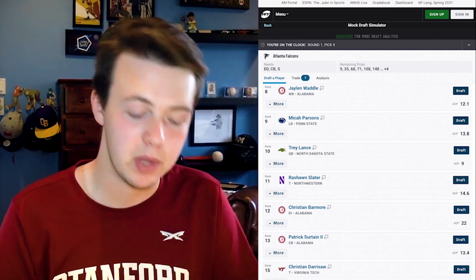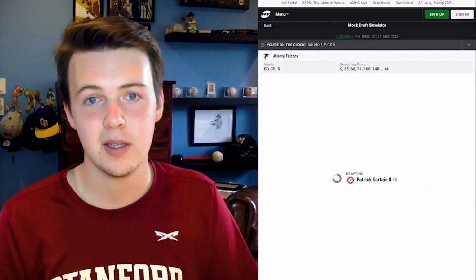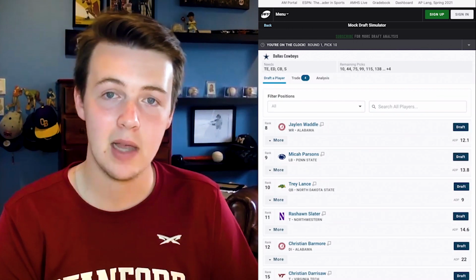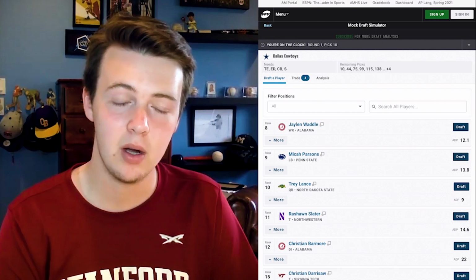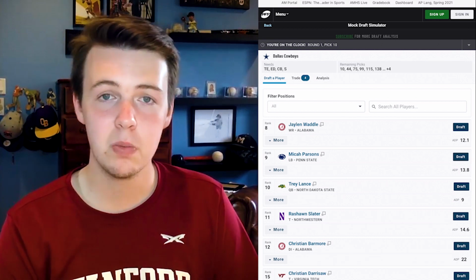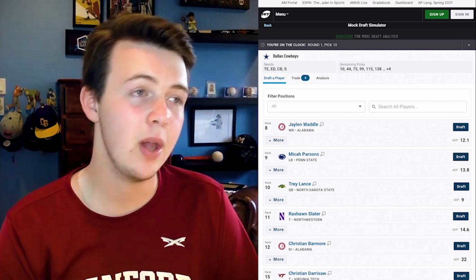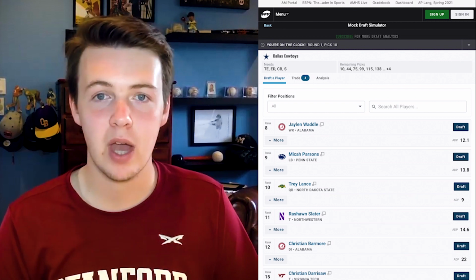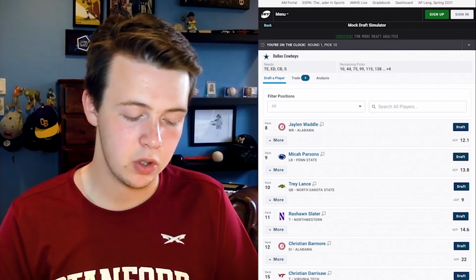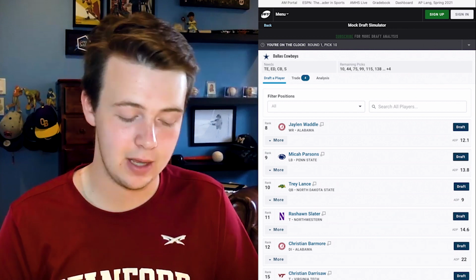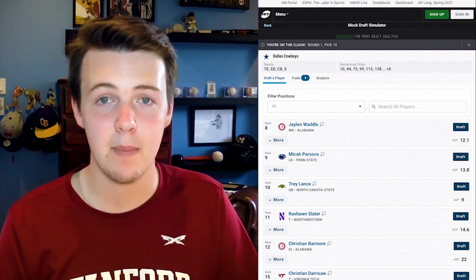would take at 4 if they went with defense, Patrick Surtain the second from Alabama, a stud corner, my cornerback 1 in the class, a super scheme versatile player, can play on the outside, can play man, can play zone. He's just a super versatile corner, great technically, and while he lacks in some of the speed department and play speed, he makes up for that in technique, in my opinion. So just a perfect trade back for the Falcons. They grab the player I think they would have taken, and they get multiple picks.